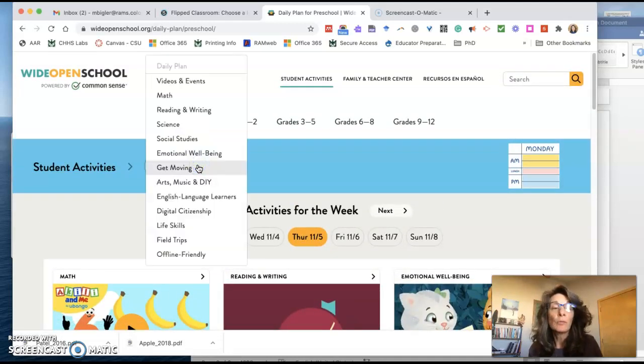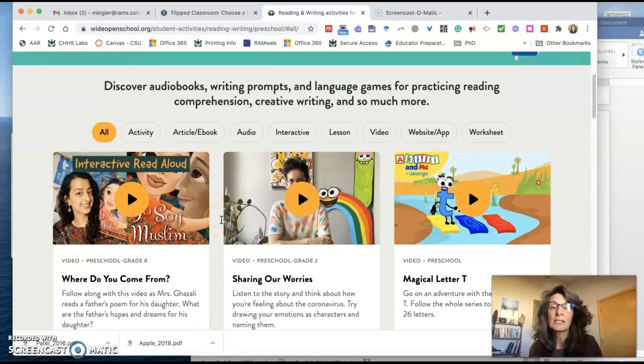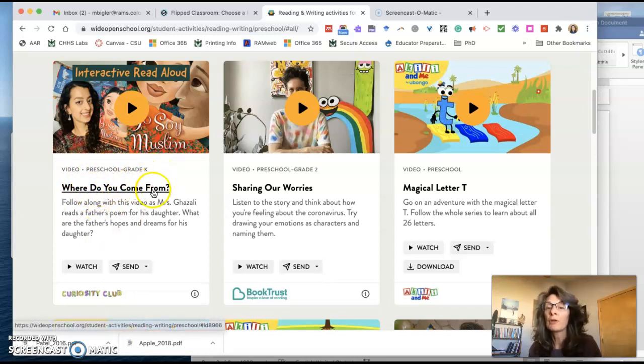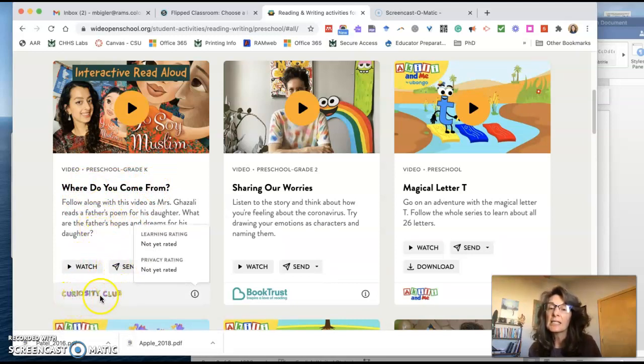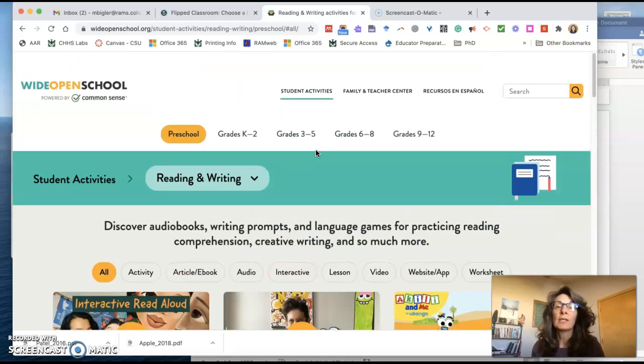Daily planning is one way to look at this, but maybe I want to look just at reading and writing activities to see what's there. You'll notice that each item tells what type of resource it is. It's a video, and the grade level, preschool and kindergarten. "Where Do You Come From" is the video title, and it is sponsored by or found at the Curiosity Club. So these look like a lot of videos.